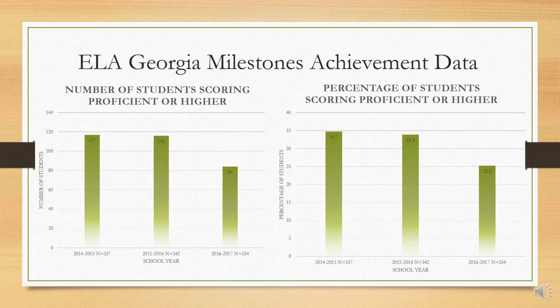So you can see a downwards negative trend that's happening in our ELA achievement data for the Georgia Milestones, and that is a little alarming: we went from 117 to 84 students, or 34.7% to 25.2% achieving proficient or higher. That means that 1/4 of our students is proficient or higher, and that's a little alarming for us.